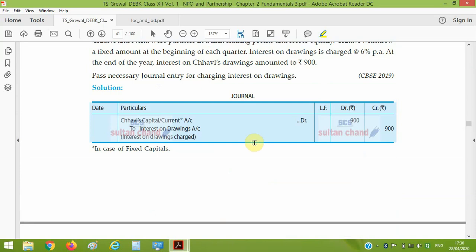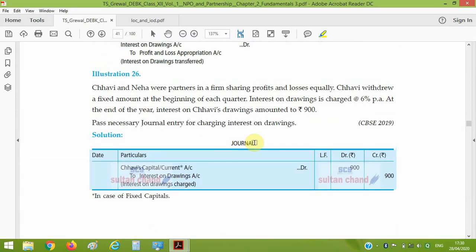The main thing is how we charge interest on drawing on a partner. Let's take an example. Chavi and Neha were partners sharing profit and loss equally. Chavi withdrew a fixed amount at the beginning of each quarter. Interest is 6% per annum. At the end of the year, interest on Chavi's drawing is 900. He has to be charged interest of 900. He is saying just make the journal entry for charging interest on drawing.